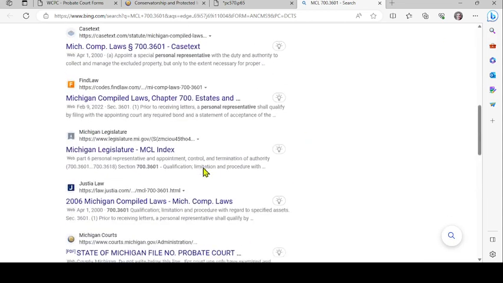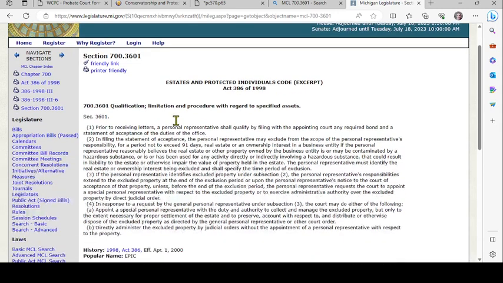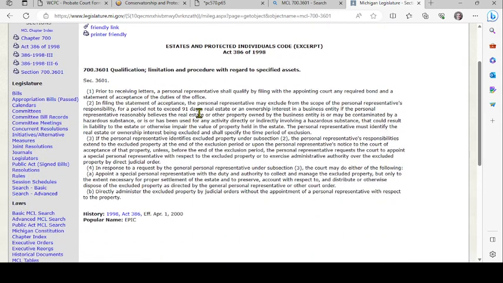And when you do, usually the very first link is from the legislature.mi.gov website. You want to make sure that that is the website of the link you are clicking on. And once you do, you can click on the link, and it brings up the relevant statutory section, which you need to read to understand the law that pertains to the particular form.